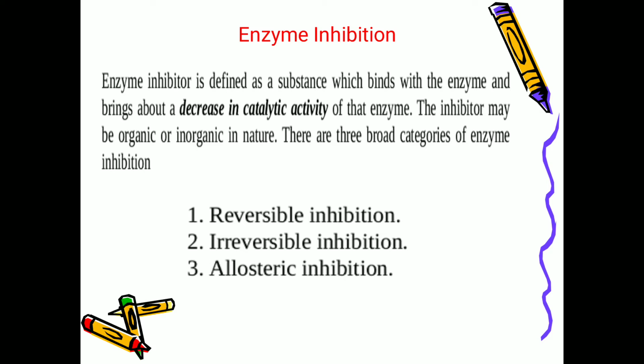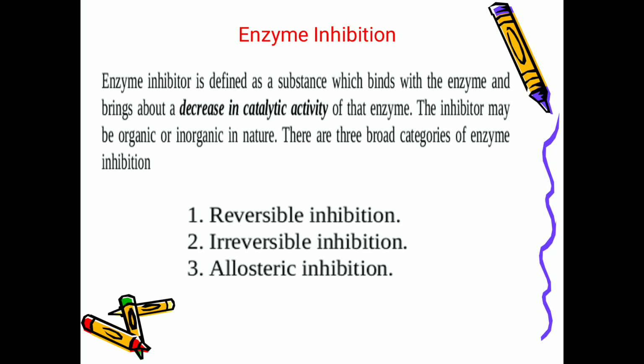And the inhibitor may be organic or inorganic in nature. What is the meaning of organic is that wherever hydrocarbons are there, that is called organic, and it may also be inorganic in nature. And there are three broad categories of enzyme inhibition. Those are reversible inhibition, irreversible inhibition, and allosteric inhibition.